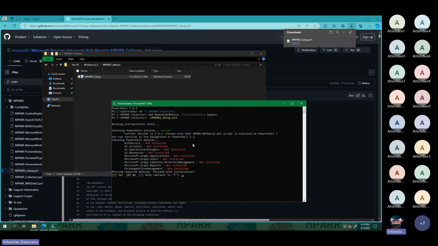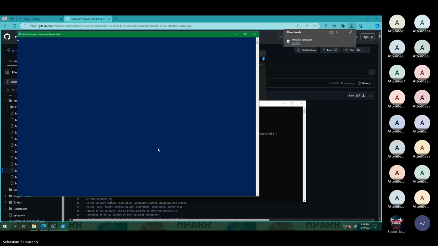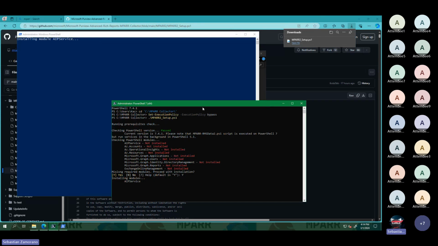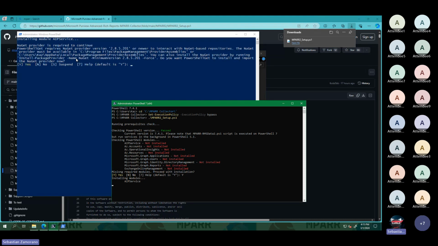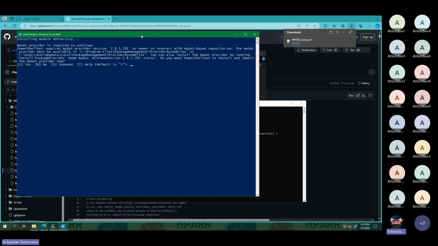The first thing that we can do here is install all the modules that we need. There is a module, the AIP service module, that still uses Windows PowerShell 5. I will show you that the MPARR RMS collector, the RMS data script, is still working with Windows PowerShell 5, but we will be able to execute it from Windows PowerShell 7.